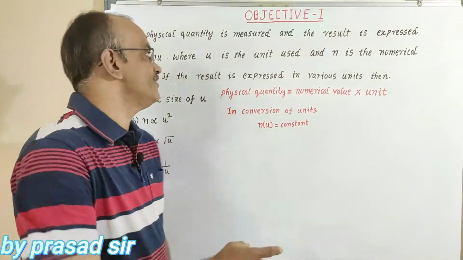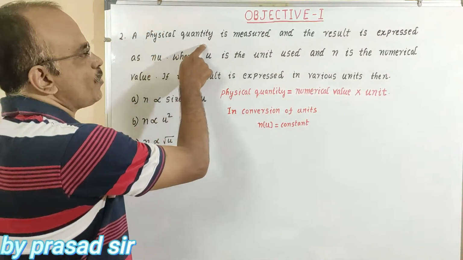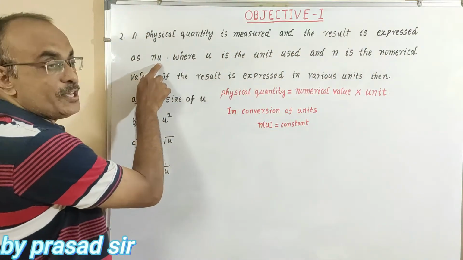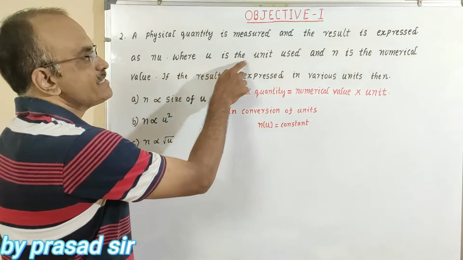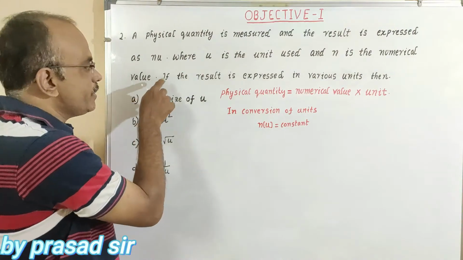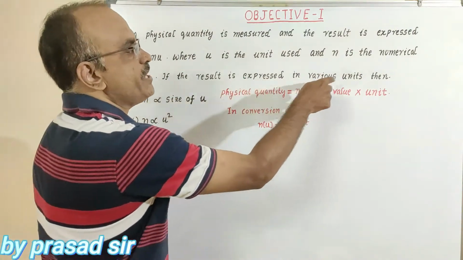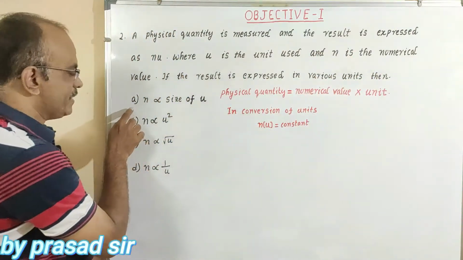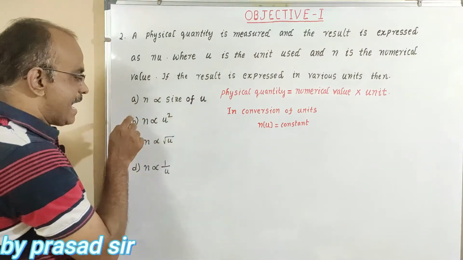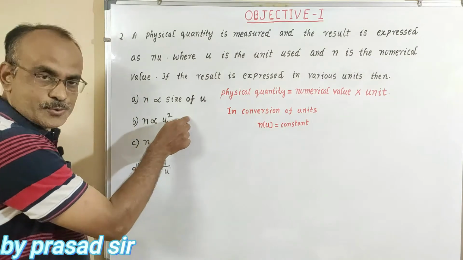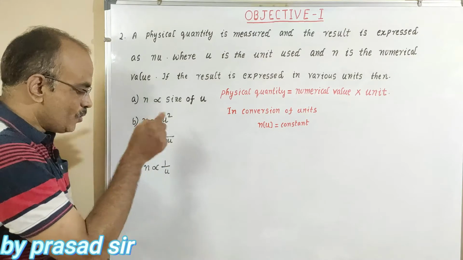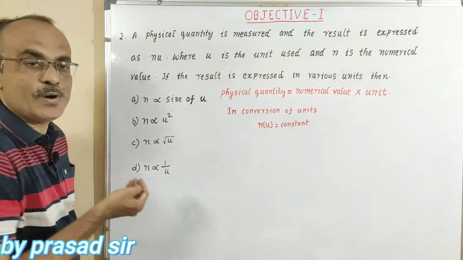Now the second question. A physical quantity is measured and the result is expressed as nu, where u is the unit used and n is the numerical value. If the result is expressed in various units, then what happens? Option A, n directly proportional to the size of u; B, n directly proportional to u square; C, n directly proportional to square root of u; D, n inversely proportional to u.